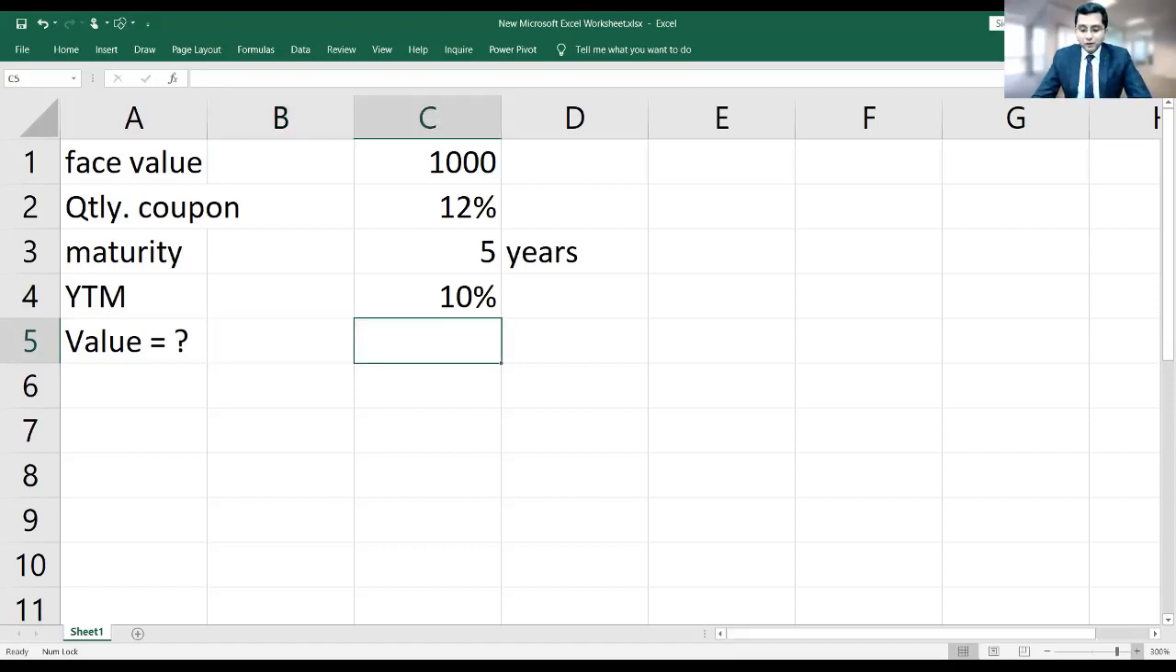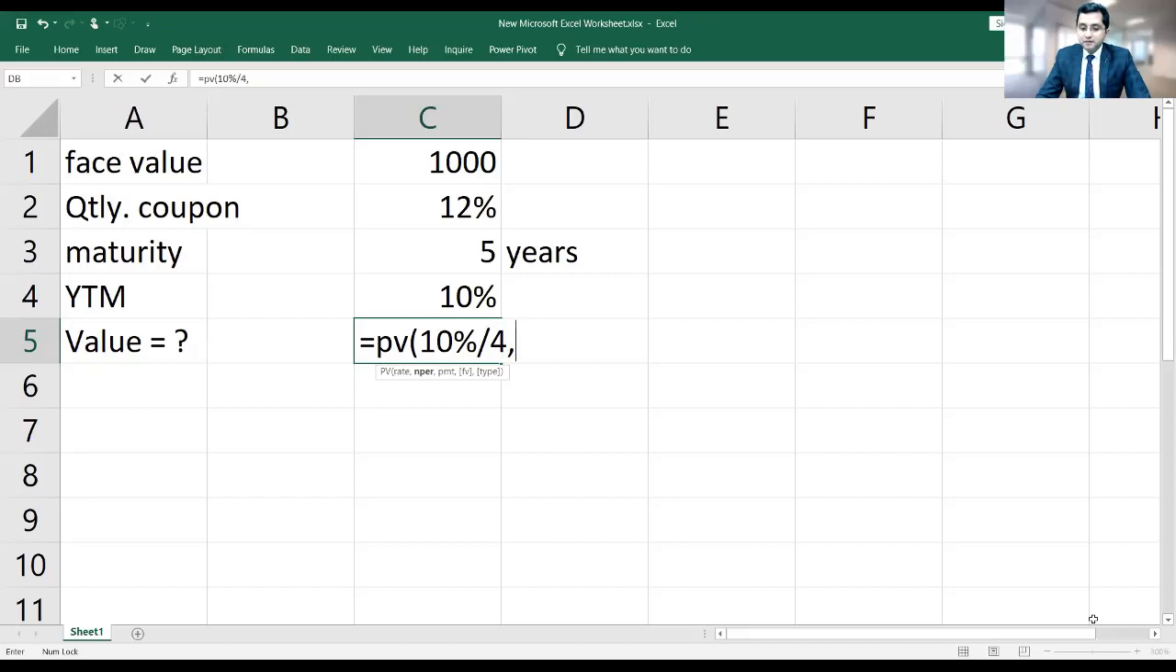Now I want to make the valuation. So I will use the simple PV formula, nothing special. When I use the PV formula, the first thing it asks me is the discounting rate. So rather than taking 10% as the discounting rate, I'll take 10% divided by 4, because there are 4 quarters in a year. 10% divided by 4 will be my discounting rate.